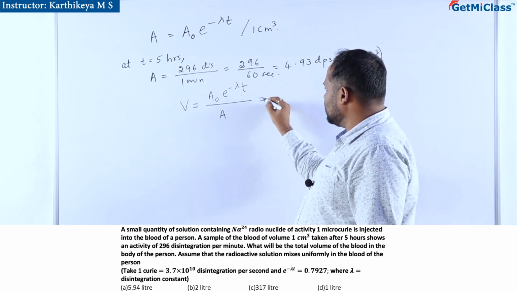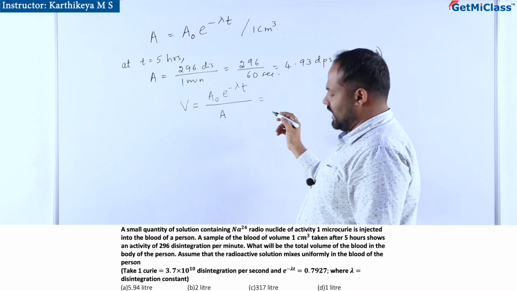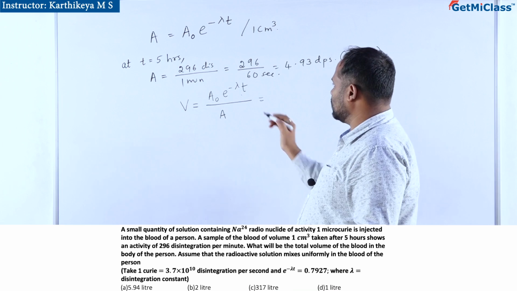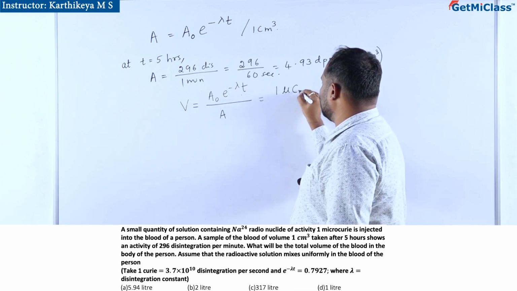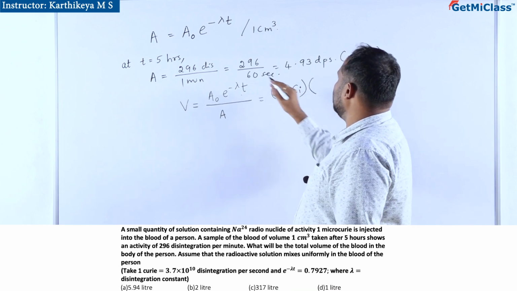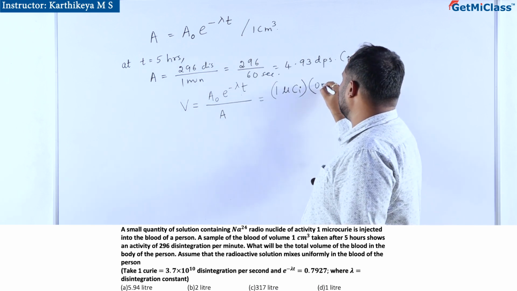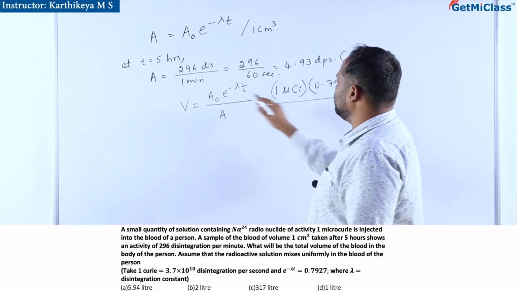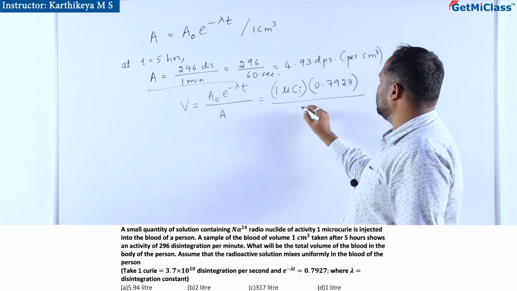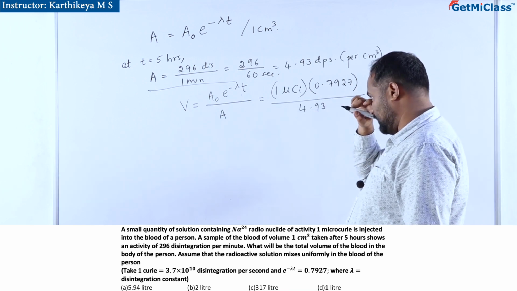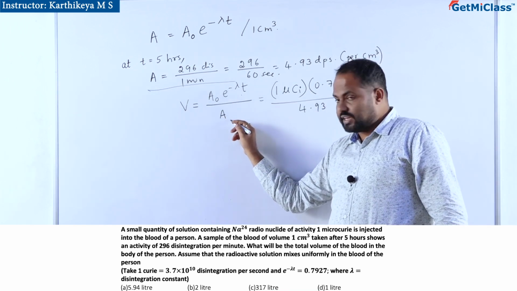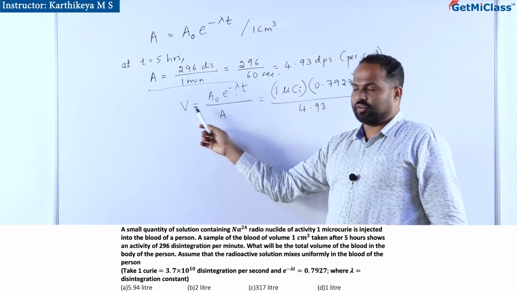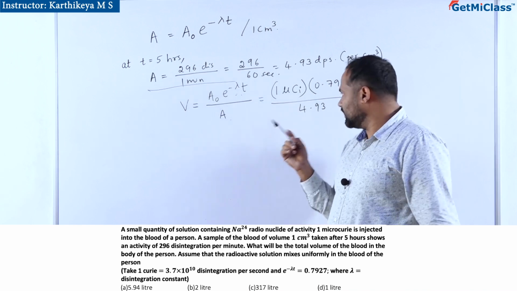So this is A naught. A naught is given as 1 microcurie. So 1 microcurie into e^(-λt), that is given as 0.7927 as a value, divided by the activity per cm³ of the blood, which is 4.93. So this is per cm³, this is the total activity at a given instant, that will give you the total volume. Activity cancels, cm³ will give you that.